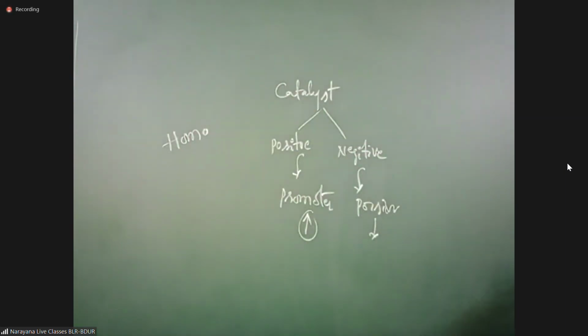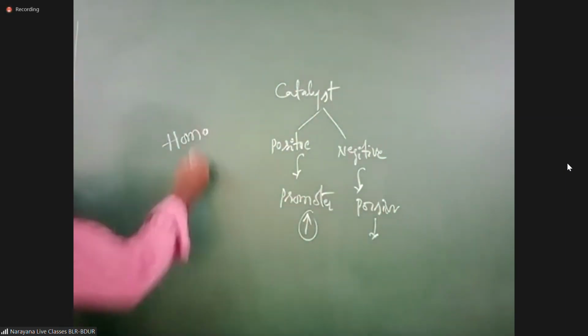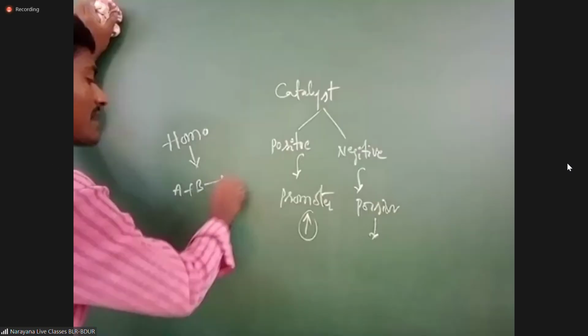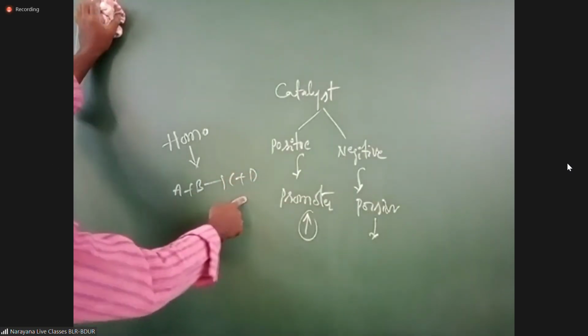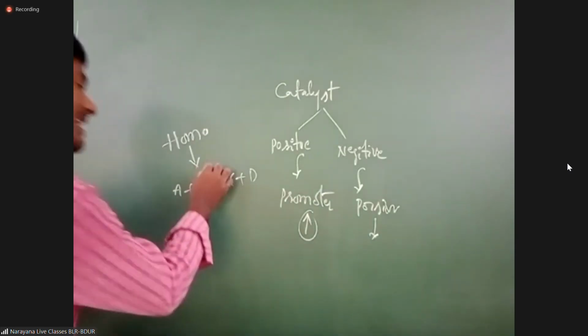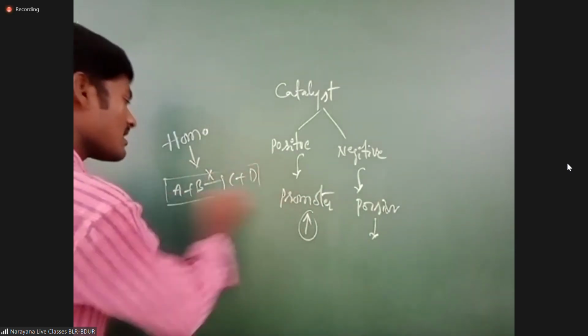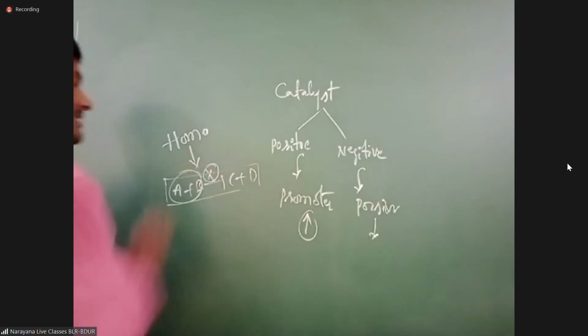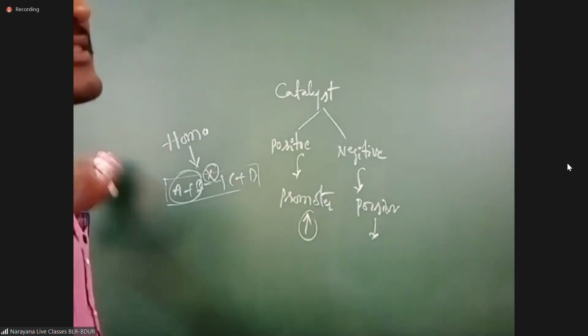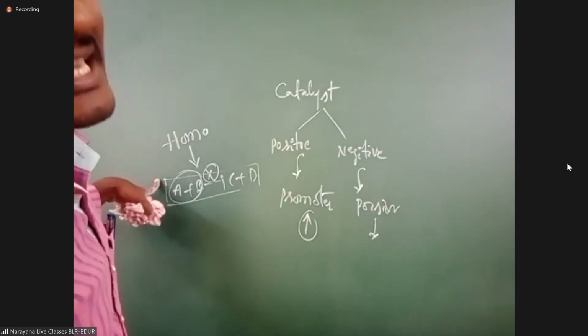Homogeneous. What is meant by homogeneous? Homo means what, students? Same. Very good. A plus B gives C plus D. Here some catalyst X is there. See now, in a chemical reaction, the catalyst and reactants both are in the same phase. Then that is called a homogeneous catalyst.